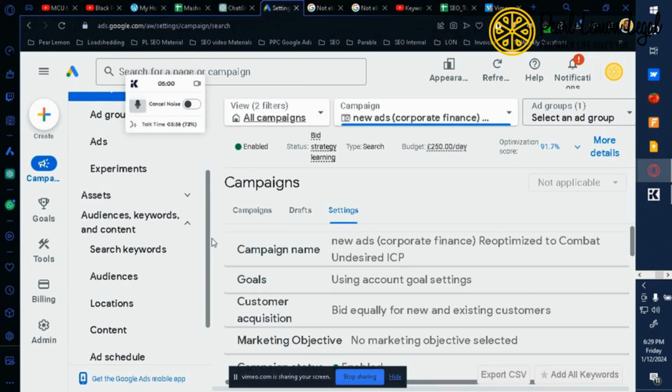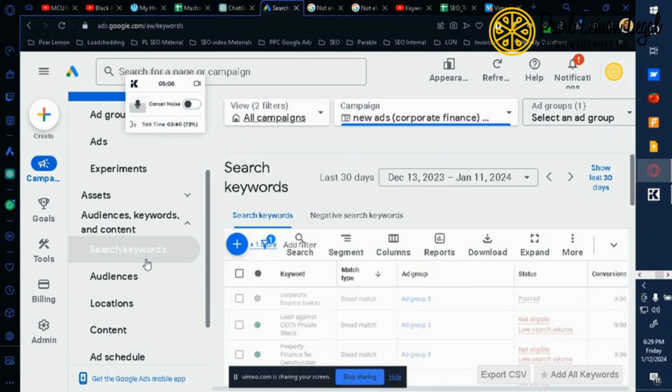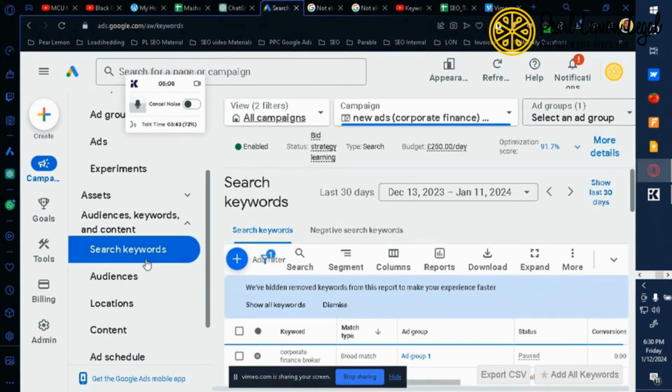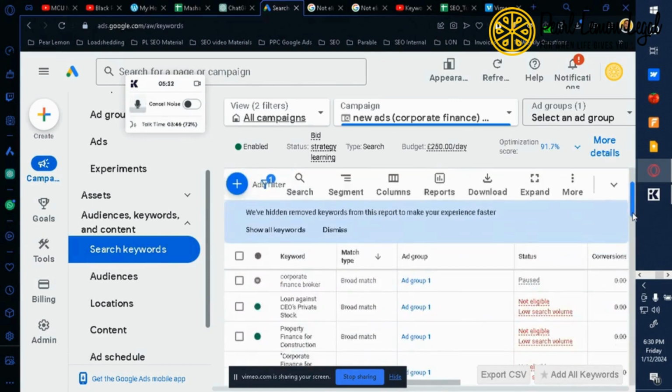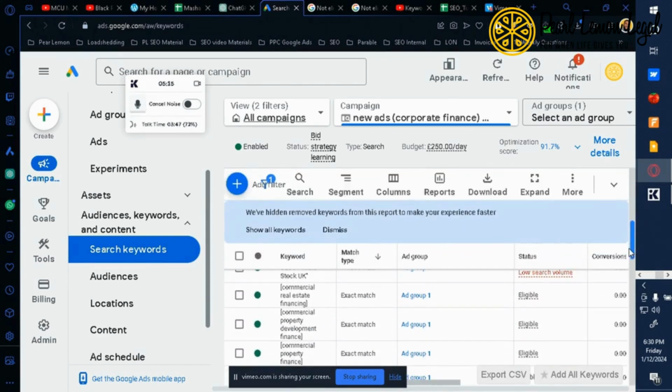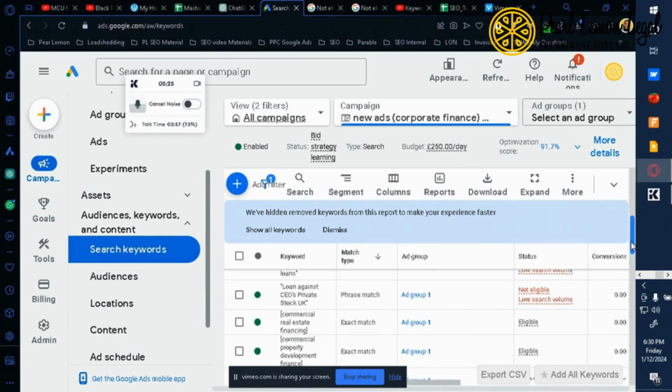I literally just jumped into it. I should have actually taken this step by step. But anyways, step one, what you will want to do is that. If you notice here, there we go. Here are some of the changes that just popped up right now. They weren't there before, so now they're eligible.